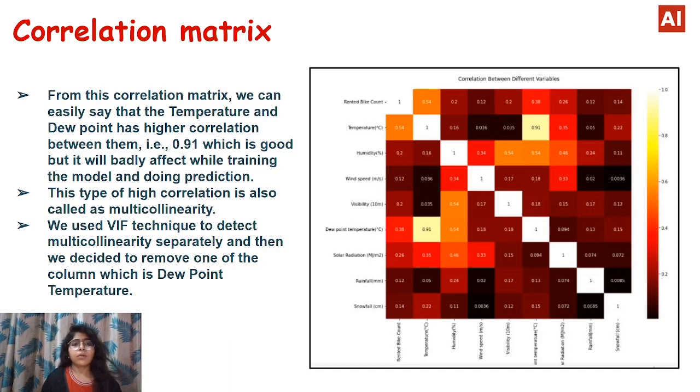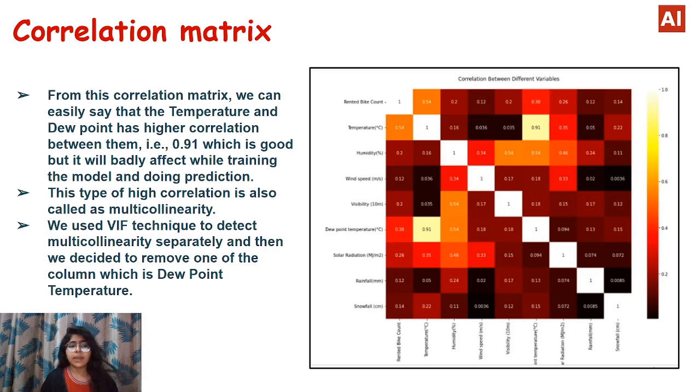So now let's see the correlation matrix. From this correlation matrix, we can easily say that the temperature and dew point temperature are highly correlated, which is not good, because while training the model and doing prediction it will badly affect the results. This type of high correlation is also called multicollinearity.